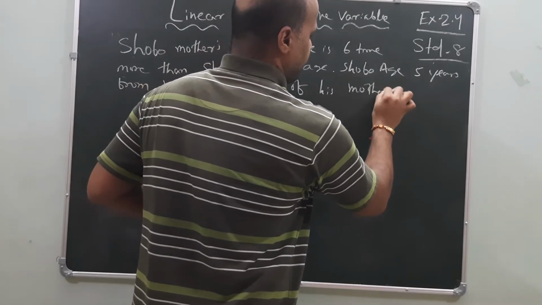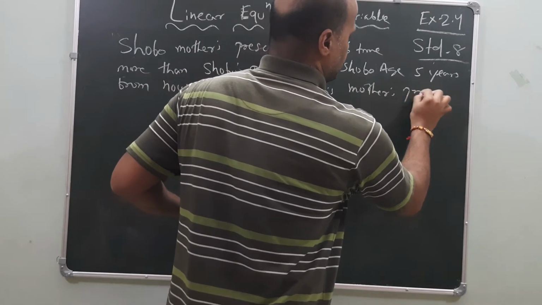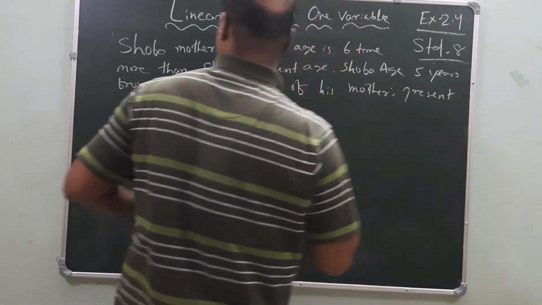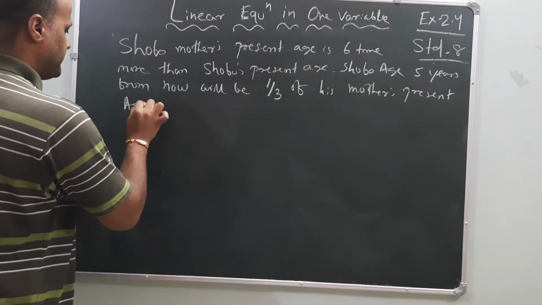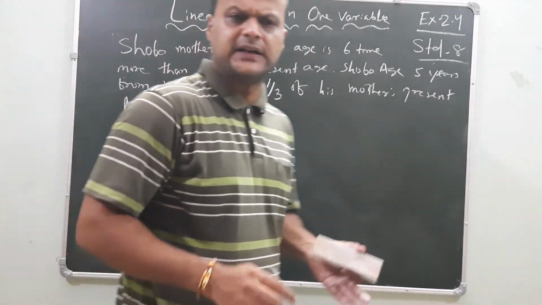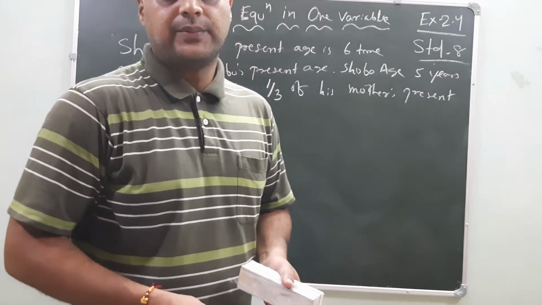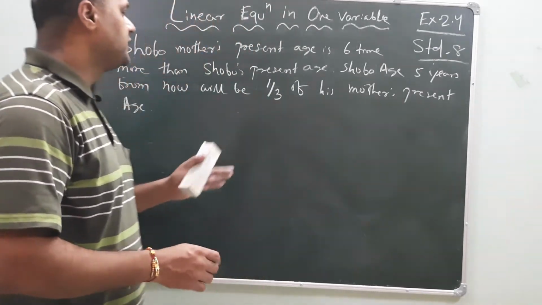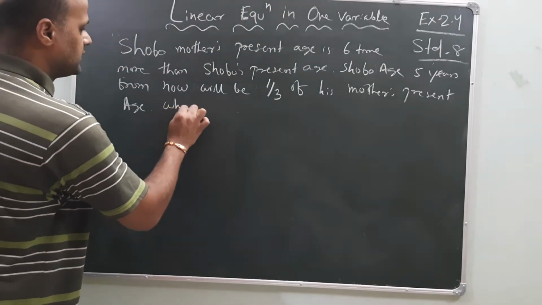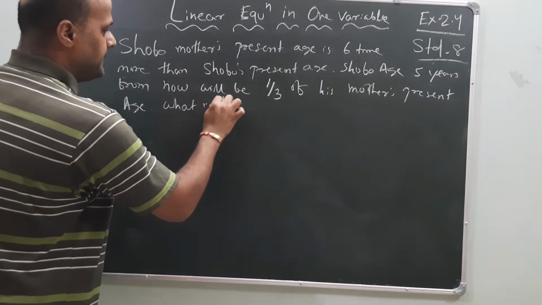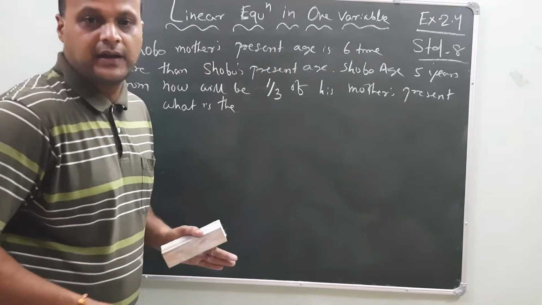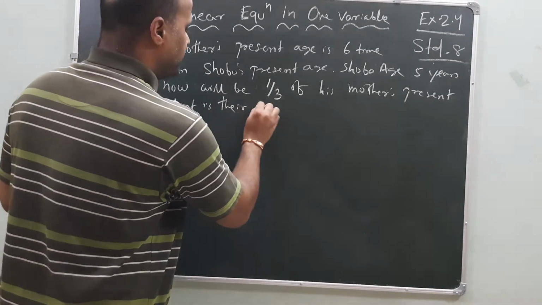He is asking what their present ages are.